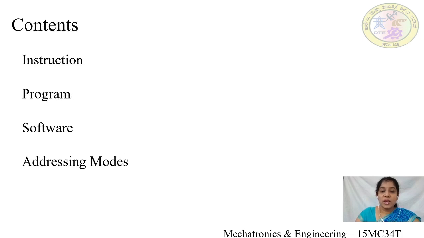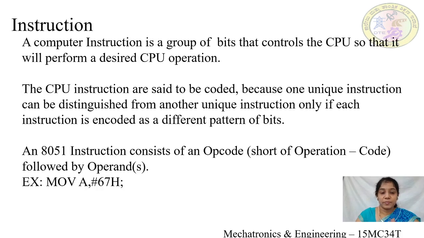So in this session, let us understand what is instruction, what is program, what is software, and what are addressing modes. What is an instruction? A computer instruction is nothing but a group of bits that controls the CPU so that it will perform a desired CPU operation.